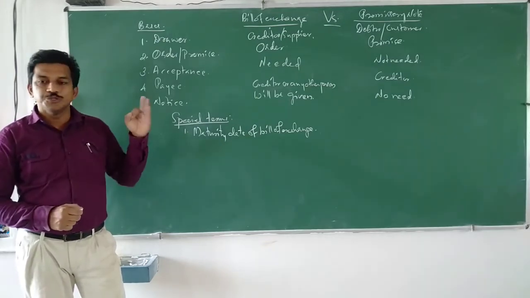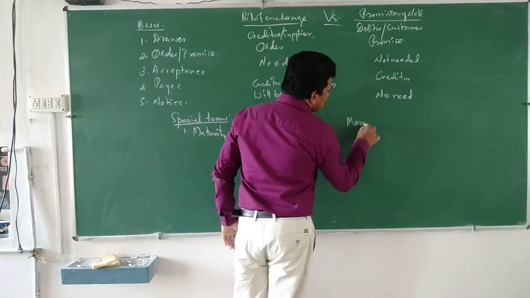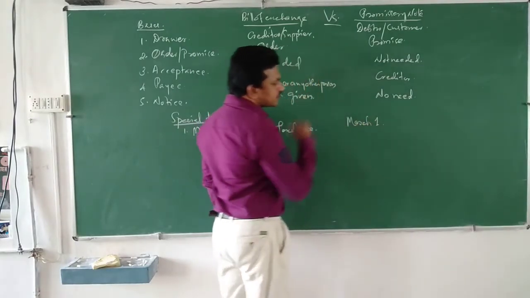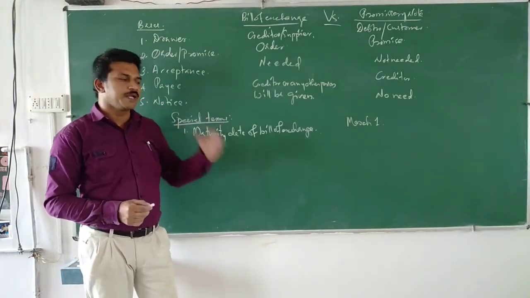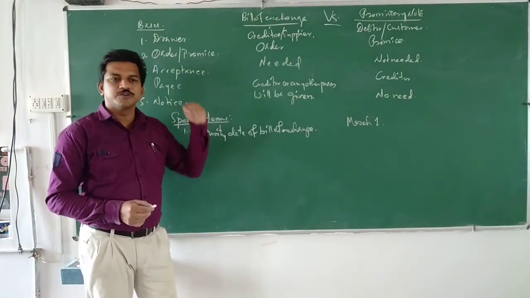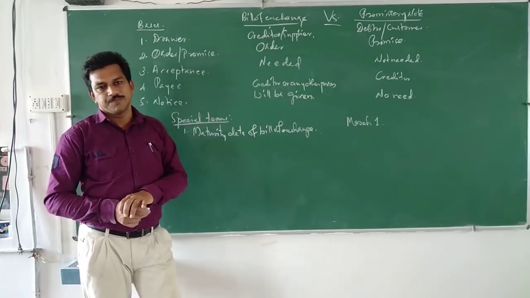So it is due on March 1st. If it is prepared on December 1st for 3 months, March 1st is the due date.